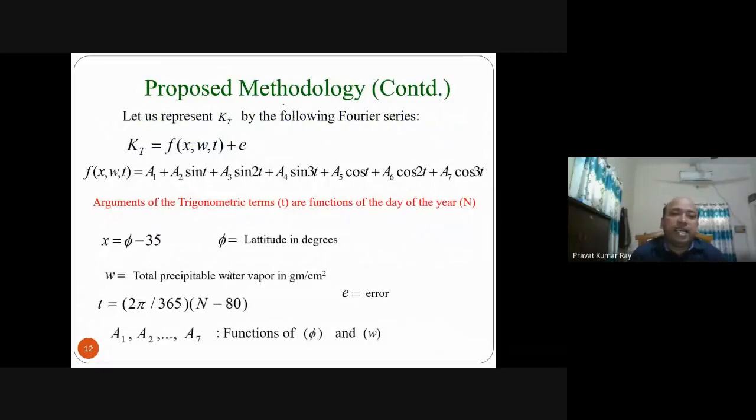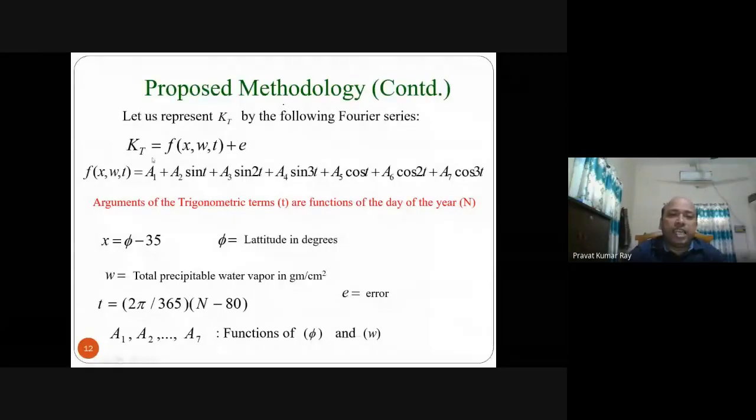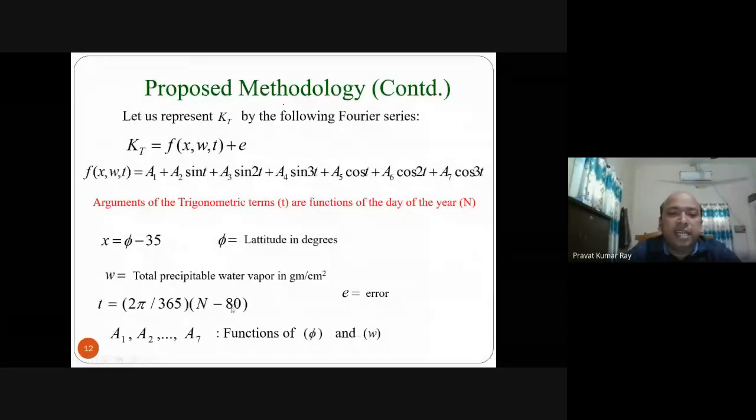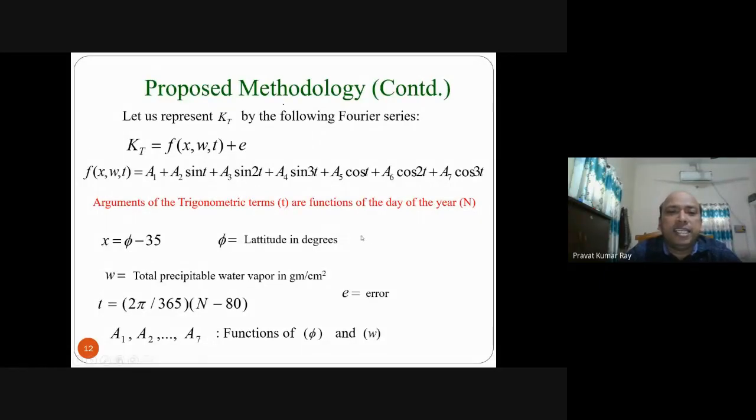So here is the representation of how KT modeling is done. KT equals this function of X, W, T. W is the total precipitable water vapor in gram per centimeter square. It has an effect on solar irradiance. T is 2 pi by 365 times n minus 80, where n is the day number. And X is 5 minus 35. This 35 is an offset taken for this Indian region.